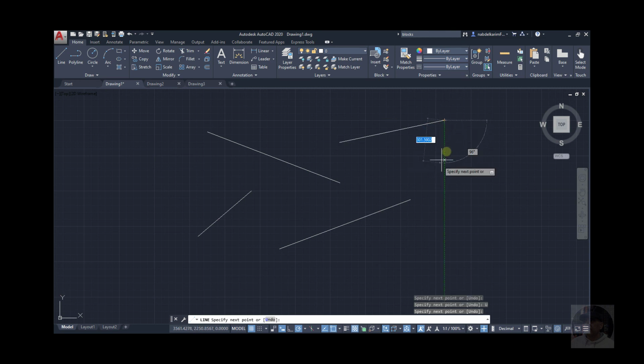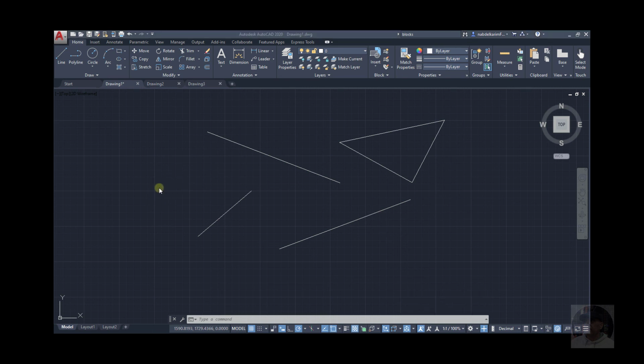Click here, click here. Now if you click on undo, it will delete the last one. Click again. Now it's prompting you, do you want to undo or to close it or to continue? Next point, close or undo. So if you click on close, it will close the triangle.